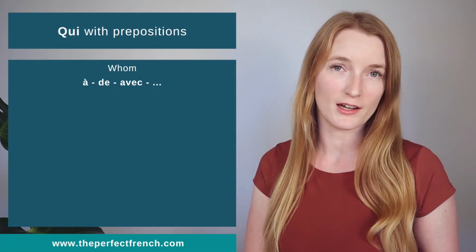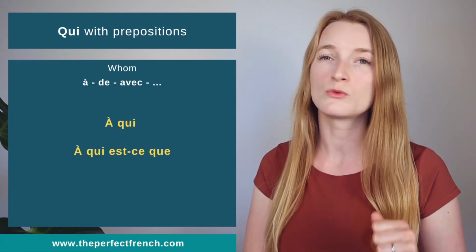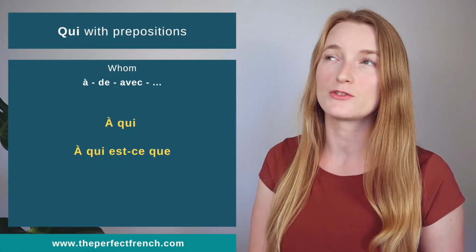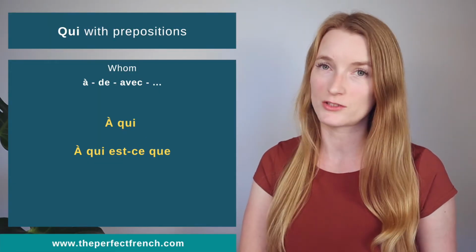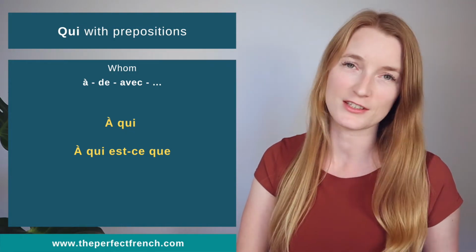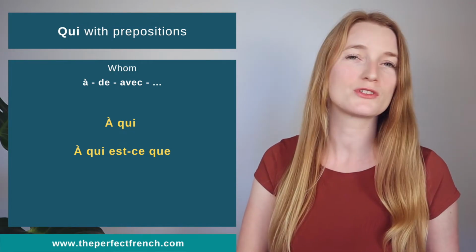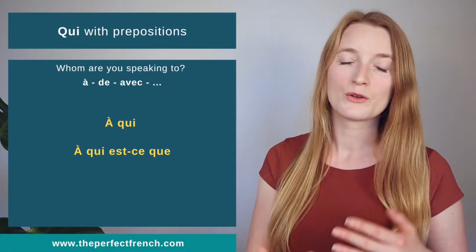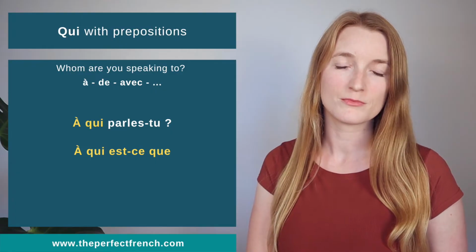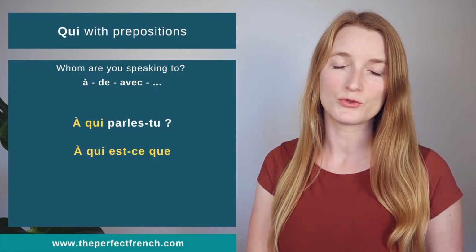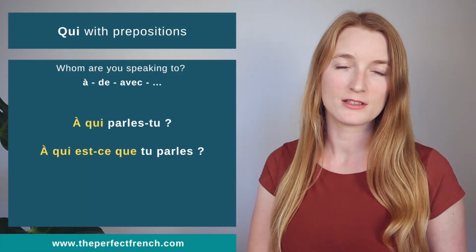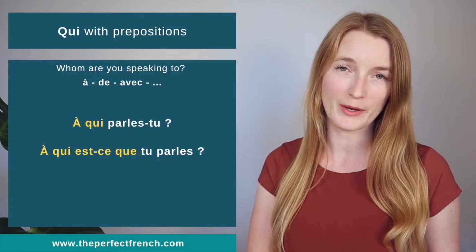We can also use qui with prepositions, such as à, de, avec. Let's see first with à. We have à qui or à qui est-ce que. All of them are going to be object of the question, not subject. Subject would be à qui est-ce qui, which actually does not exist. Here we focus on à qui est-ce que. Whom are you speaking to? À qui parles-tu? Or, à qui est-ce que tu parles?